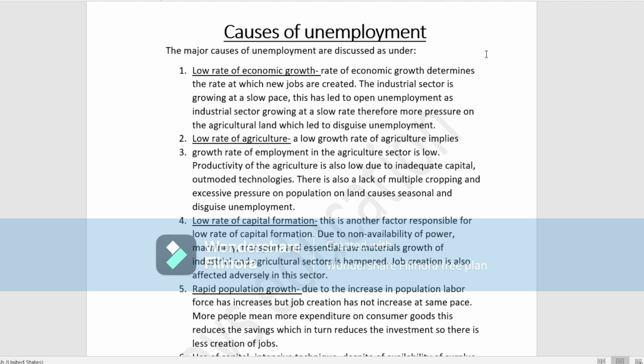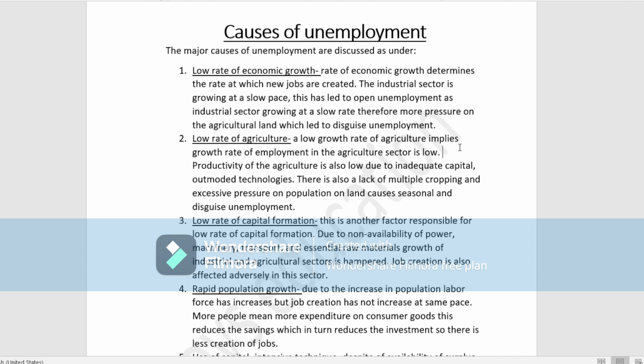Next, low rate of agriculture. Second point is low rate of agriculture. The low growth rate of agriculture implies that the growth rate of employment in the agriculture sector is very low. And in the agricultural sector also, the employment rate is low. And what happened? The productivity of agriculture is also low due to inadequate capital.